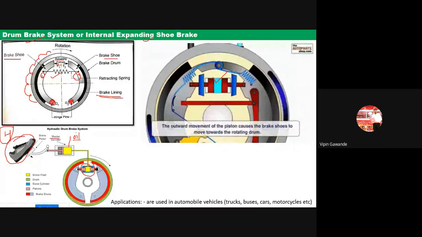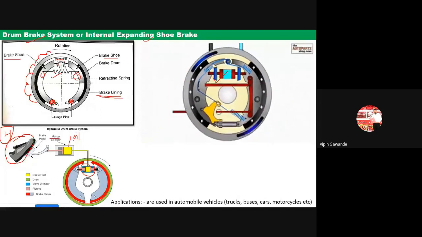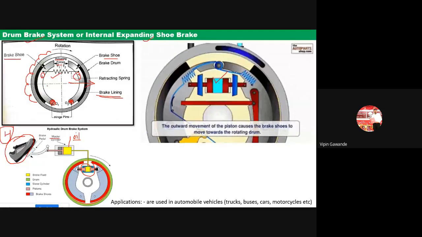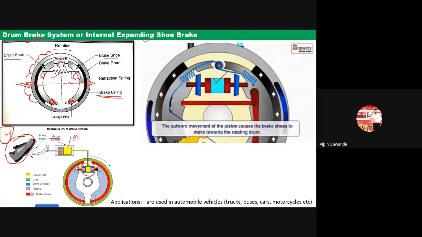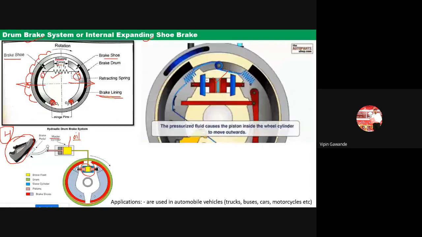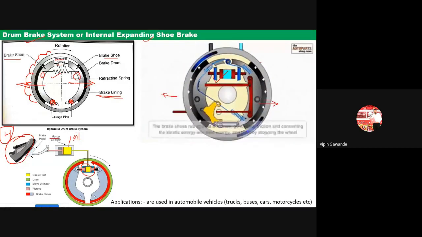Now when it comes to the cylinder, because of the force, which we call the actuating force, these two brake shoes expand in this direction, one on the left, another on the right. If you see here in the animation, we apply the pressure and these shoes move toward the rotating brake drum, and then the brake drum gets stopped.